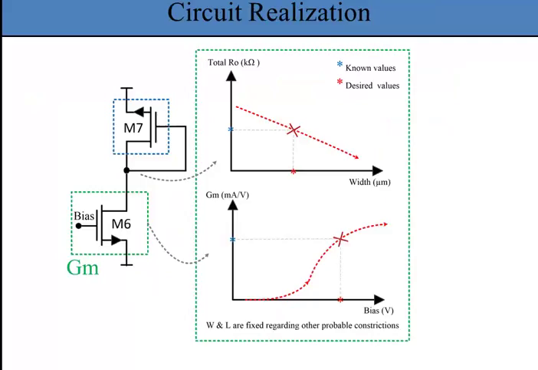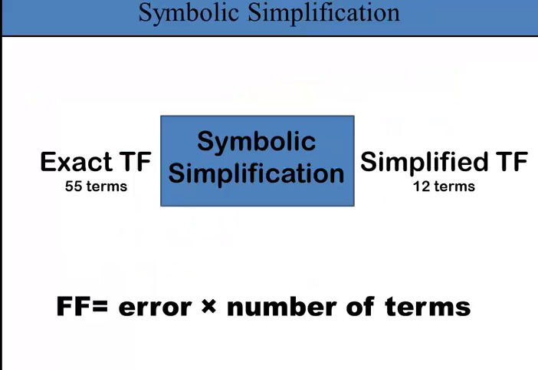Now, given that the circuit design requires insight and knowledge at the transistor level, and that the exact transfer function of the circuit is very bulky, complicated and inefficient, the need for simplification is felt. To do this, we again use the GA and we propose a simplified transfer function with appropriate precision. The simplified transfer function reveals circuit dynamics and pole zero locations symbolically.